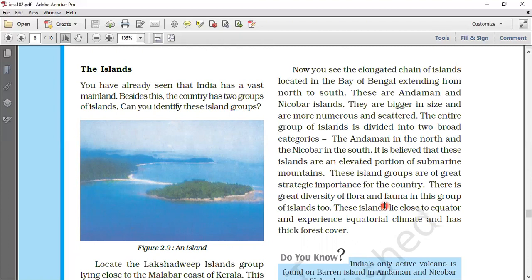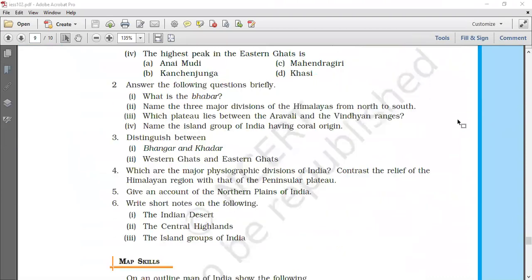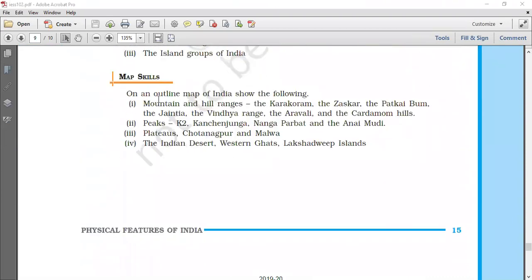The Andaman and Nicobar Islands, on the other hand, are larger in size. They are more in number and more widely scattered. There are about 200 islands in the Andaman group and 19 islands in the Nicobar group. With this, the question answers are over.